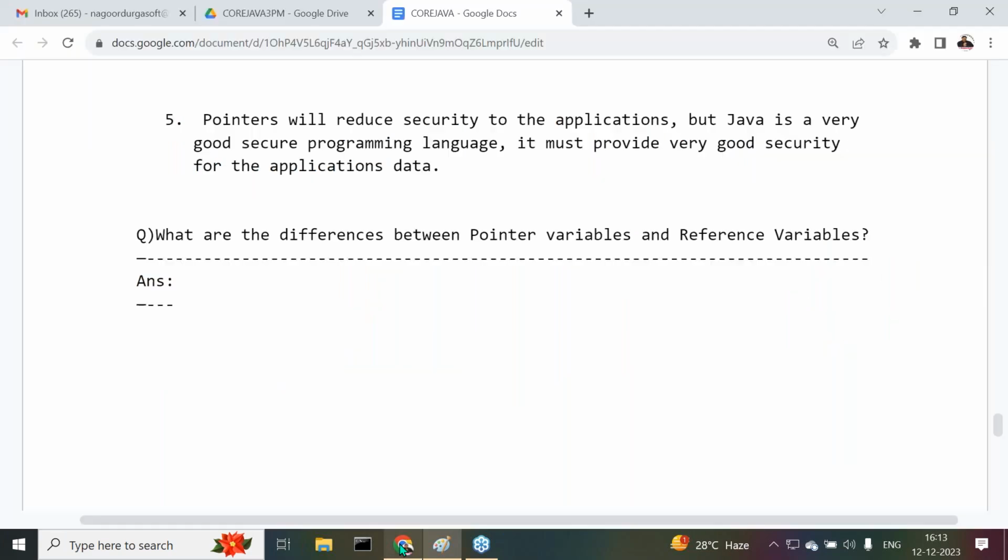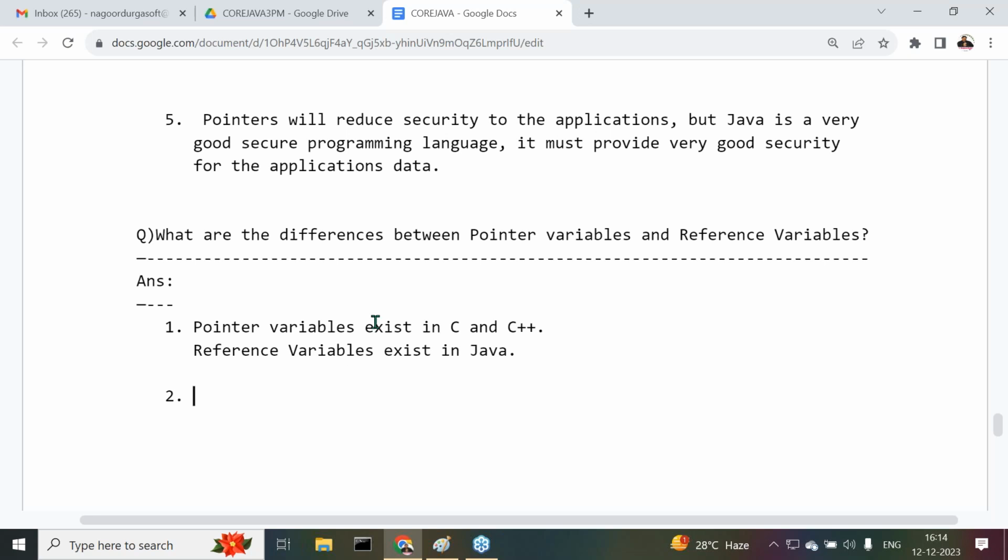Now let me check this point. The very first point I am telling you, observe carefully. Pointer variables exist in C and C++, whereas reference variables exist in Java.